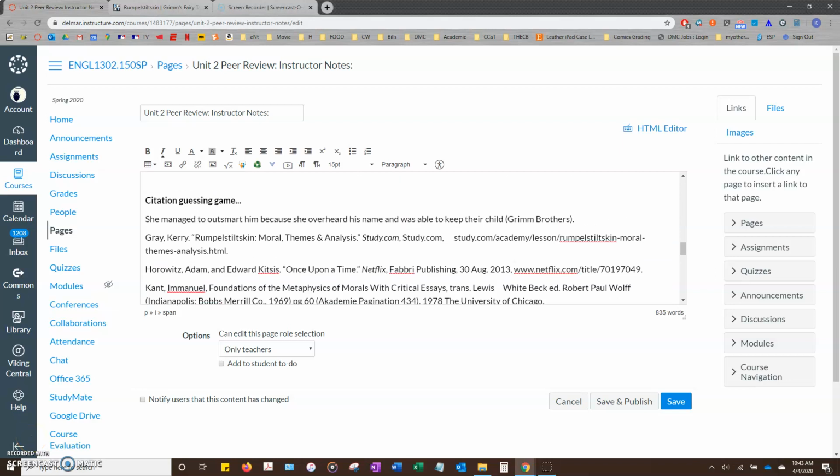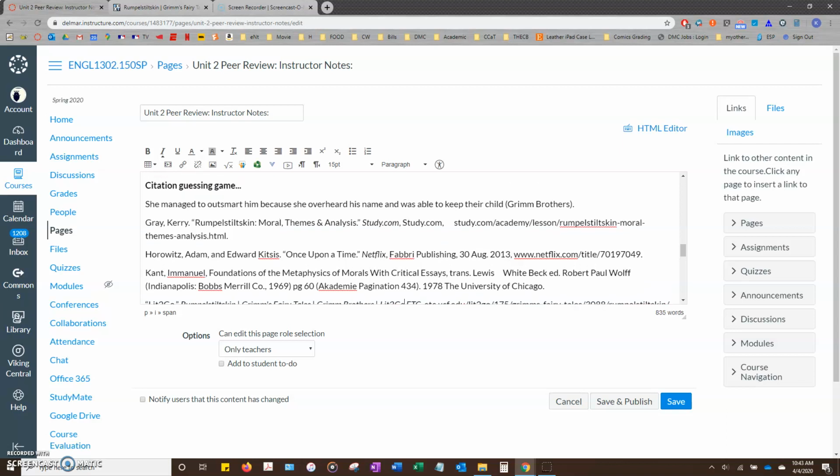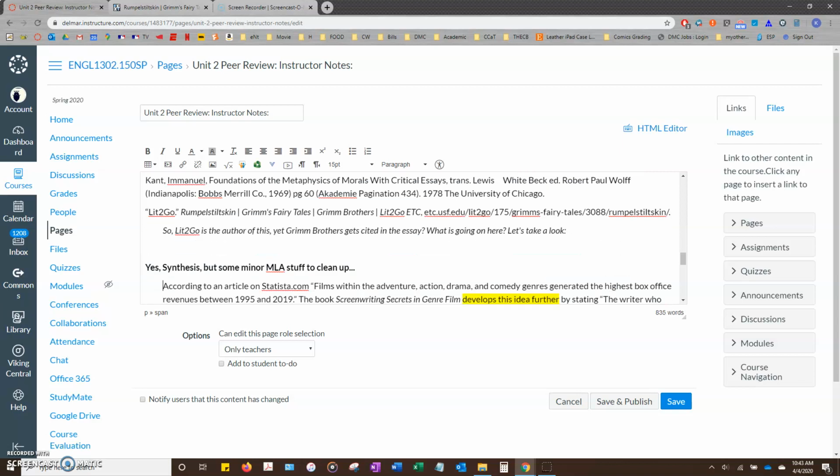Hello, hello. So there is a source being used in one of the examples that I'm calling into question. And here we have this is the excerpt where it is being used. So we have Grimm brothers being cited, yet I'm wondering why Grimm Brothers is in the citation, yet lit2go is the first item listed with the works cited entry here.